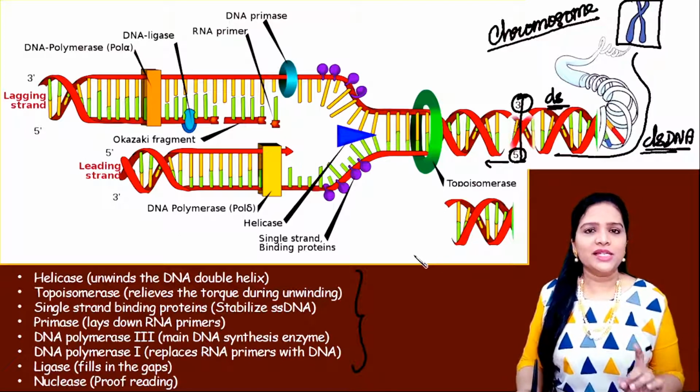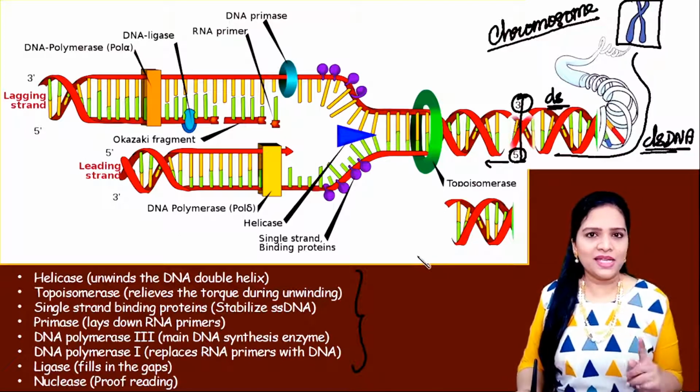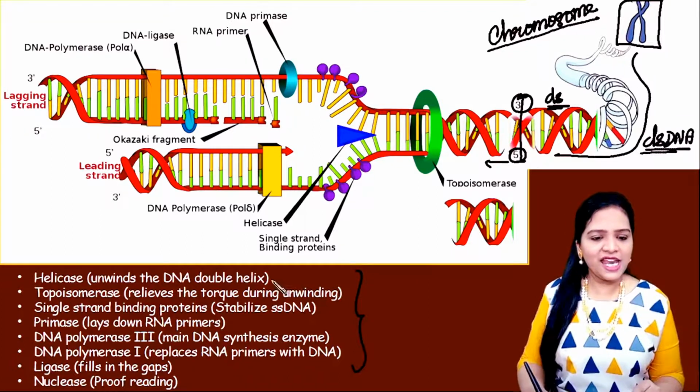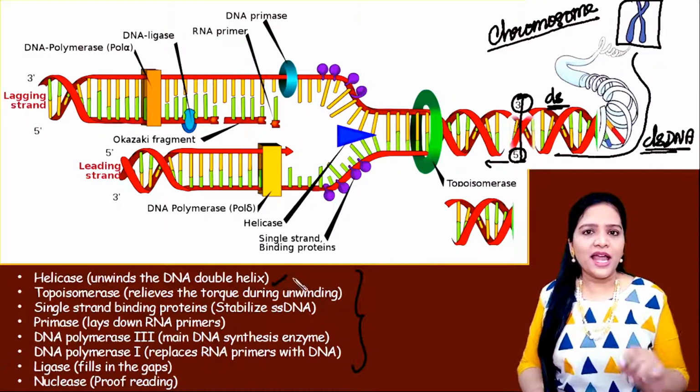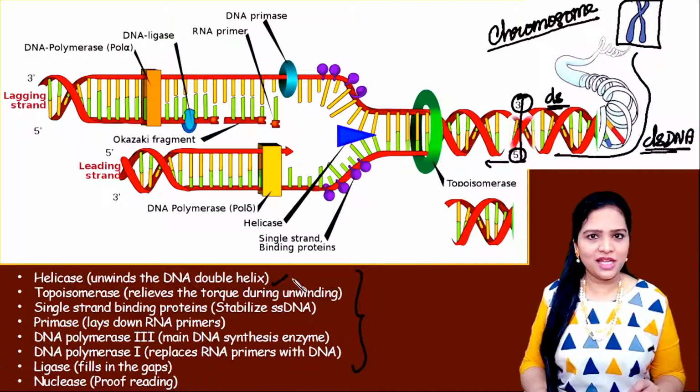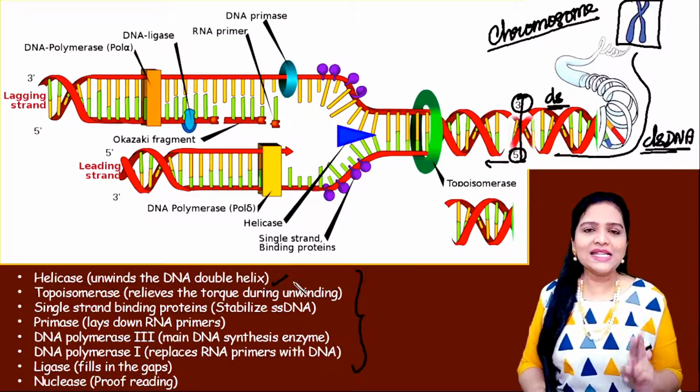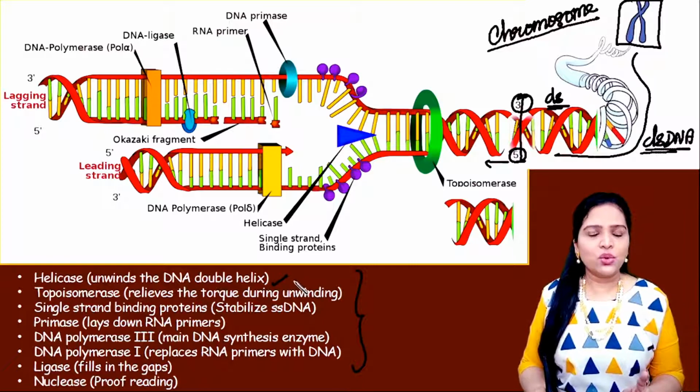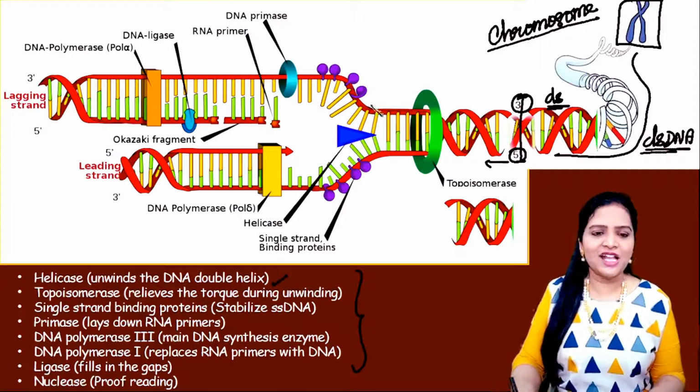The first thing that happens is an enzyme called helicase comes and acts here. The helicase unwinds the DNA double helix. We know that DNA is a double helical structure, so something has to come there to unwind it. That is what helicase does.